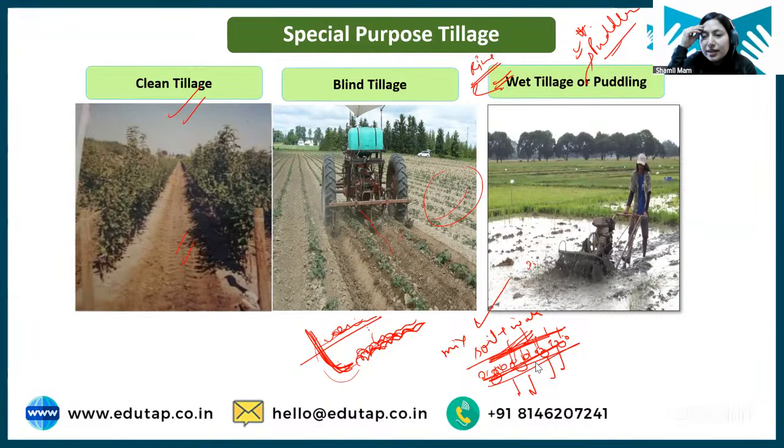See, Akshay, in zero tillage we are not doing any kind of tillage. ठीक है, जीरो टिलेज में टिलेज होता ही नहीं है. स्टबल मल्च टिलेज में you are using implement to open up the soil. ठीक है, there is some implement which is used to open up the soil surface.